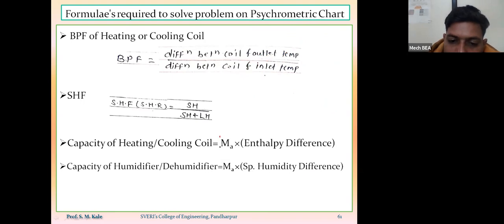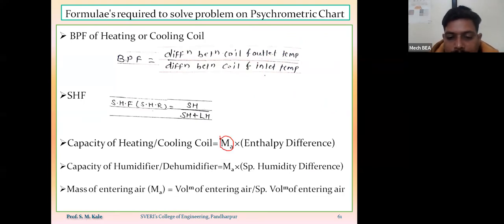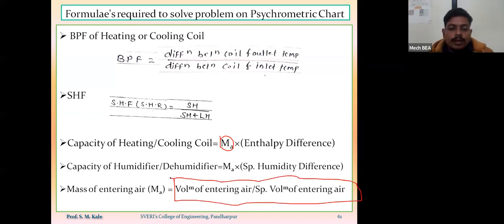Now here, as a new term is coming, that is nothing but mass of air. So how to calculate the mass of air? To calculate the mass of air, I have to use the formula: volume of entering air divided by specific volume of entering air. This formula is also very important. So mass of entering air, MA, is equal to volume of entering air divided by specific volume of entering air. Out of that, volume of entering air will be supplied in the problem.